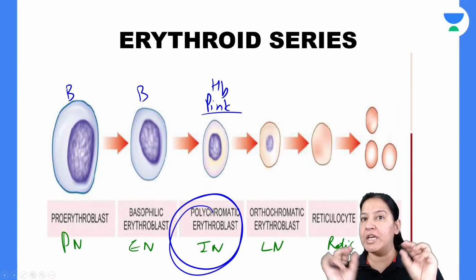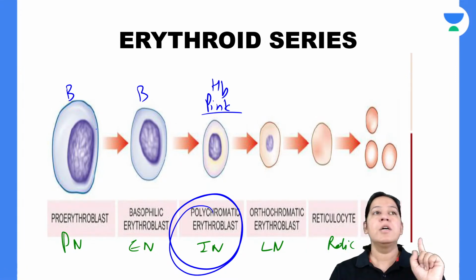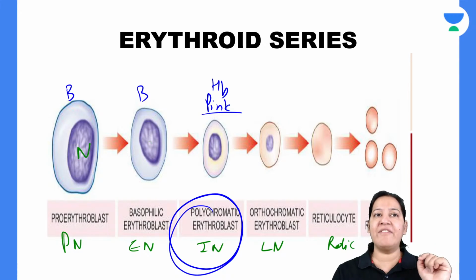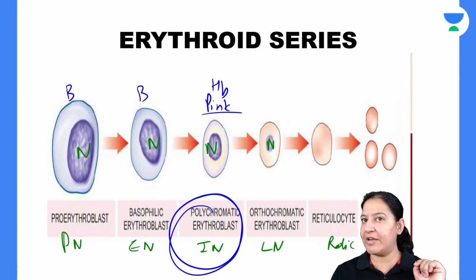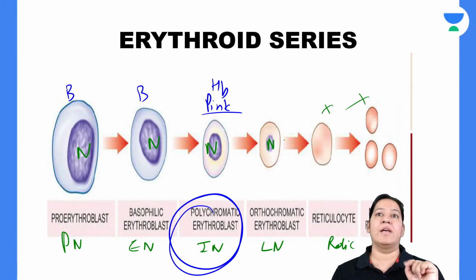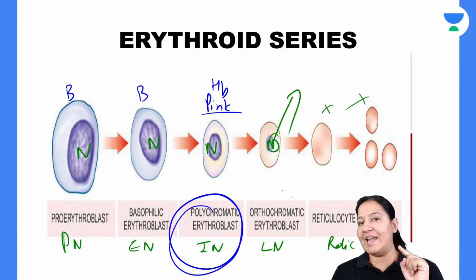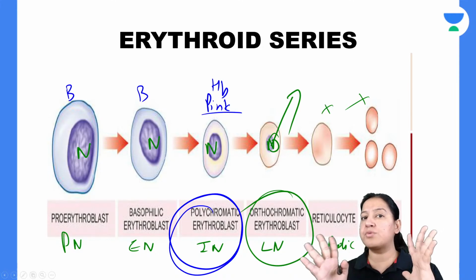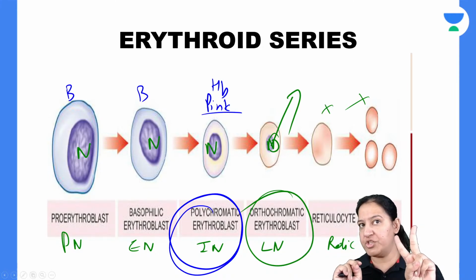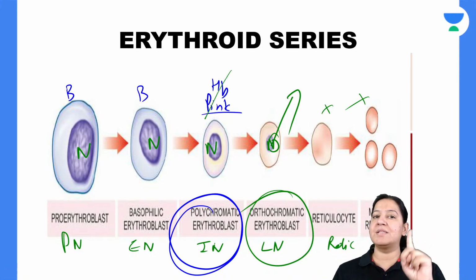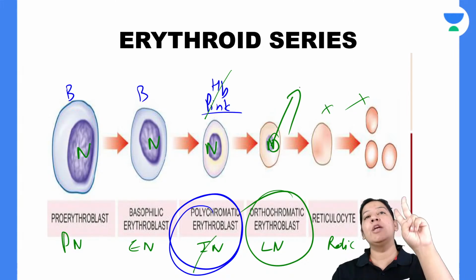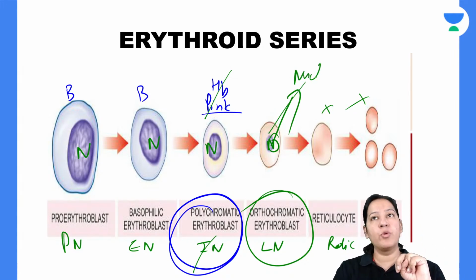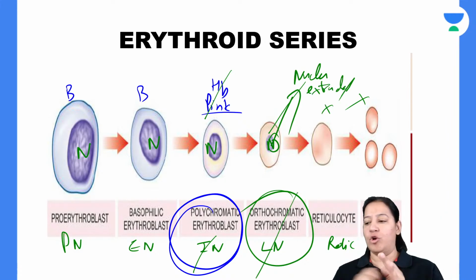Now the second question: nucleus is extruded out at which stage? This is having nucleus, this is having nucleus, this is having nucleus, this is having nucleus. But after this, we don't have nucleus. So nucleus is extruded out at late normoblast stage. These are two very important questions which are asked from erythropoiesis. What are the two important questions? Hemoglobin first time appears at intermediate normoblast, and nucleus is extruded out of the cell at late normoblast.